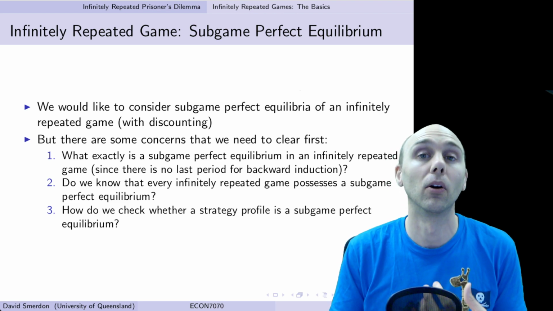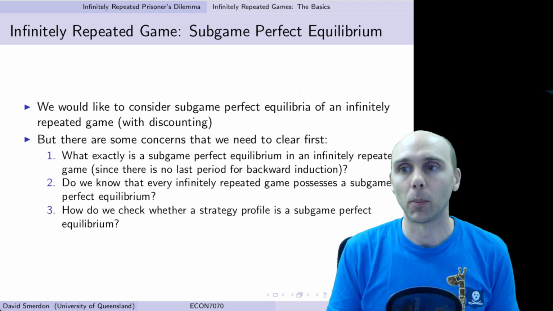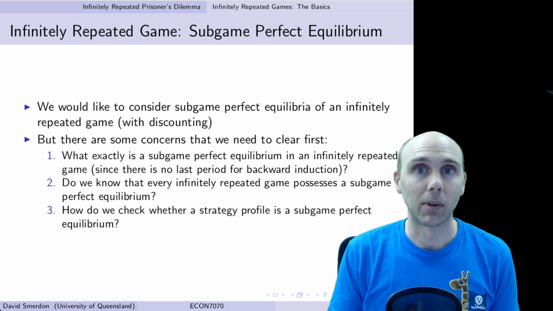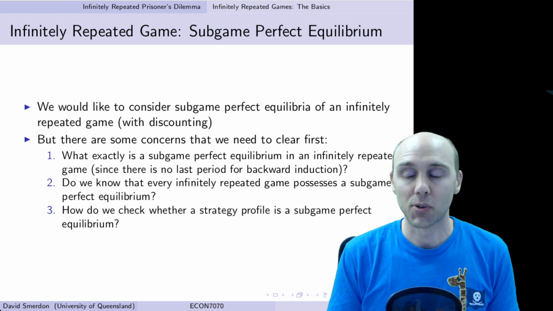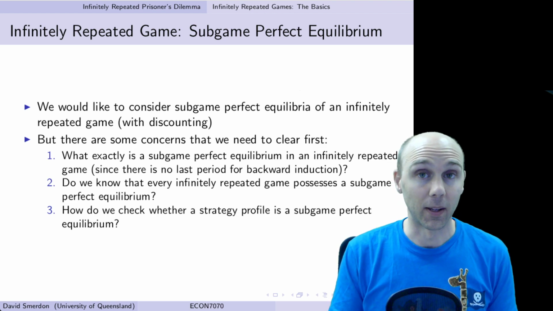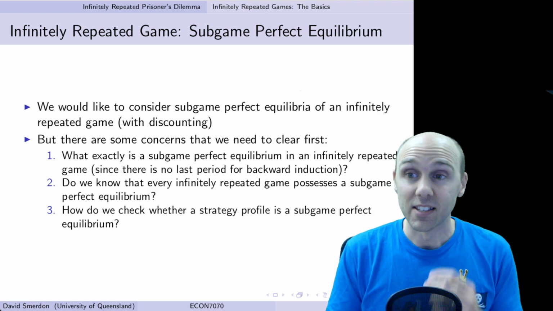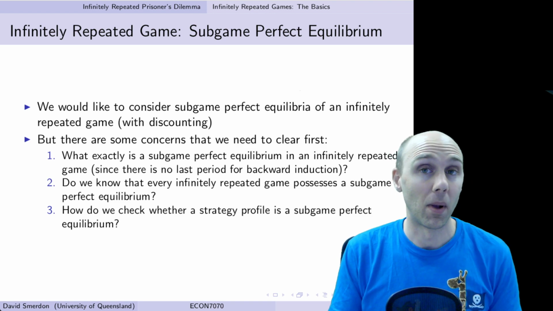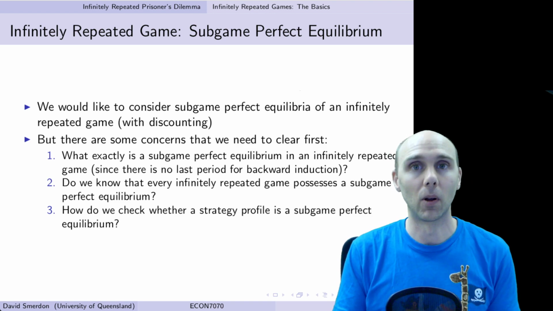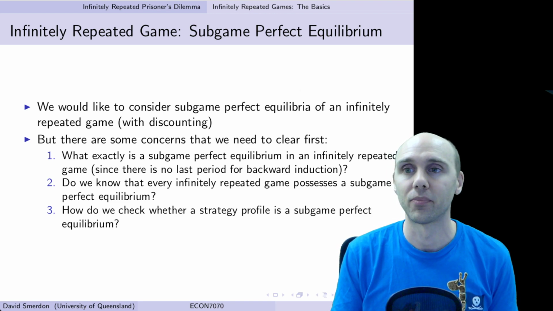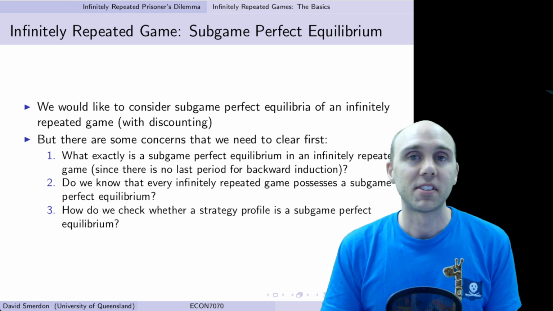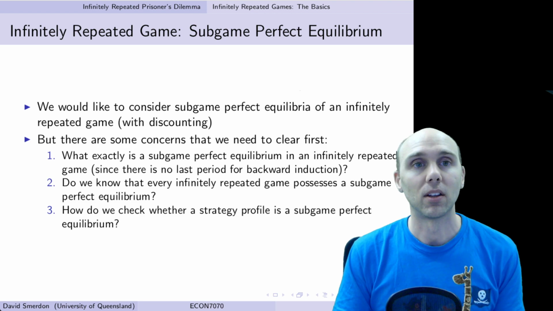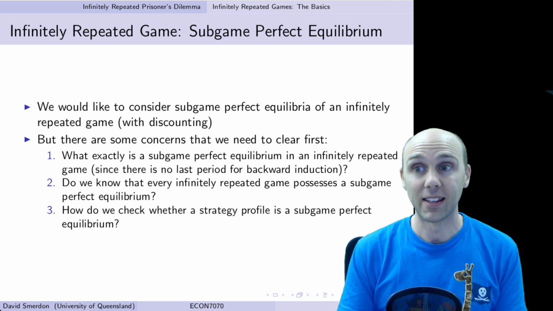Do we even know that every infinitely repeated game has a subgame perfect equilibrium? And how do we check whether some strategy profile is a subgame perfect equilibrium, especially considering that a strategy profile must give the actions for every possible history that can emerge? So this sounds quite complicated. But again, we'll see that there are some nice tricks that we can use to make our lives easier.